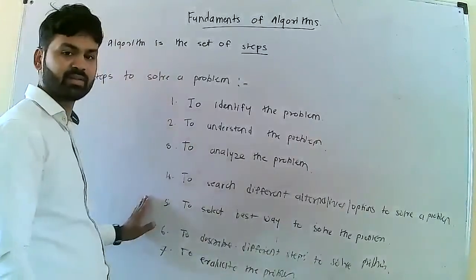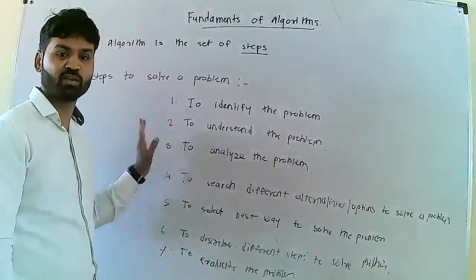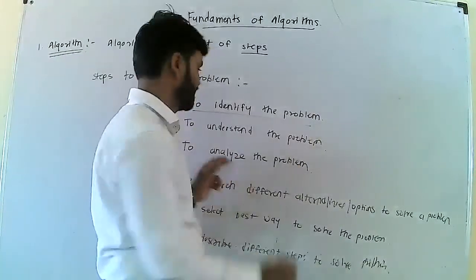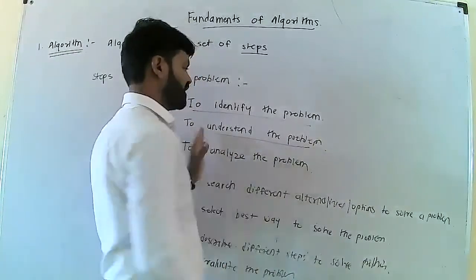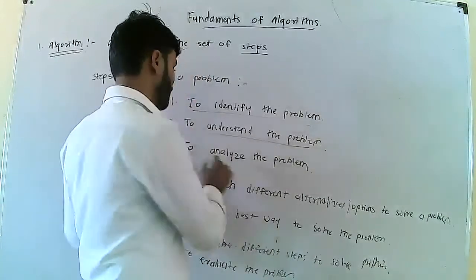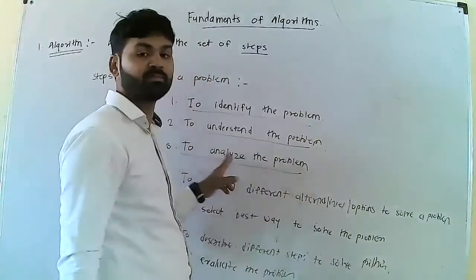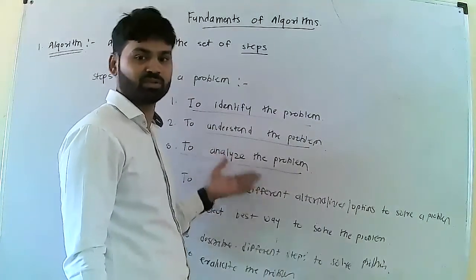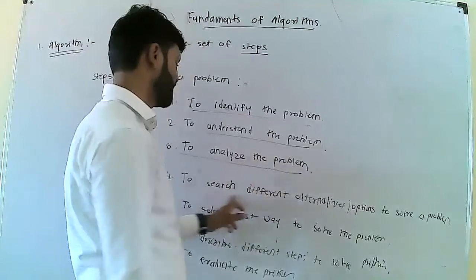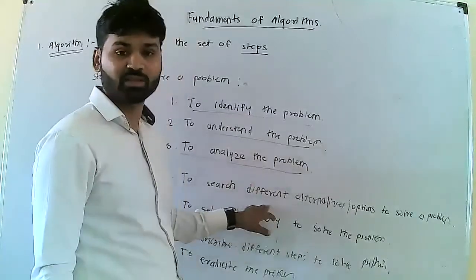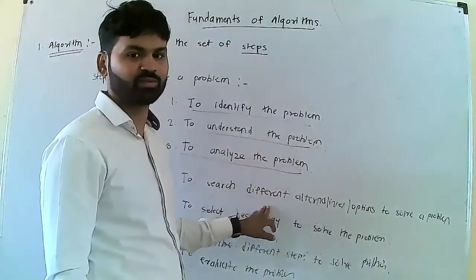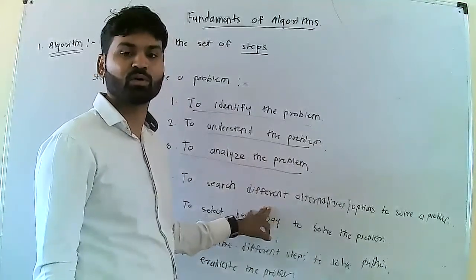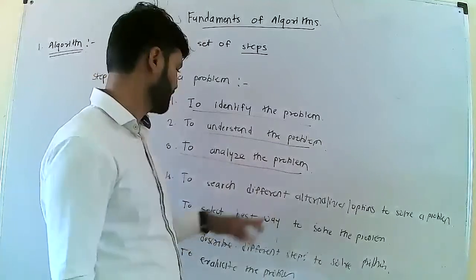These are the 7 steps to solve a problem. First we have to identify the problem. Next, we have to understand the problem. We have to analyze the problem. Next, we have to describe the problem: what are the inputs and the outputs? Then we can solve the same problem by different options or alternatives, so we have to search for all the alternatives.